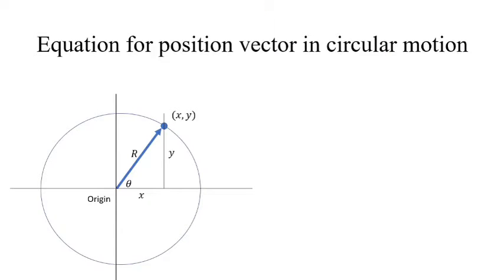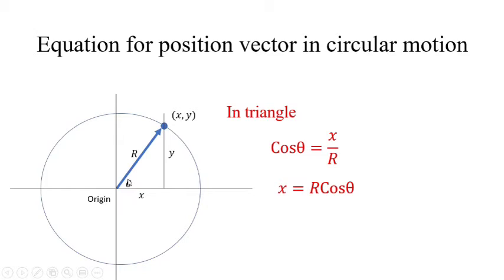Now let us find out the equation for position vector in circular motion. Assume that this particle is in circular motion and the current position is indicated by coordinates x and y. So in this triangle, we can write cos theta will be equal to x by r, adjacent side divided by hypotenuse, that is x by r. So x coordinate becomes r cos theta. In the same fashion, sin theta is equal to y by r, that is opposite side divided by hypotenuse. So y will be equal to r sin theta.